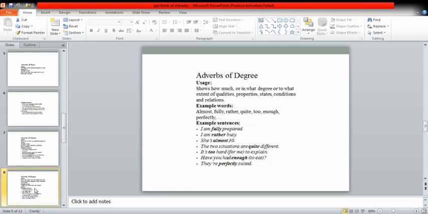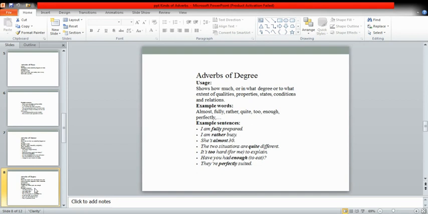The next kind is adverbs of degree. Yes, students, one thing I tell you is that it is always a difficulty for students that they get confused between the adverb of frequency and adverb of degree. So the best way to remember it is that an adverb of degree simply tells us about the quantity of the action, to what extent or to what degree the action is done, whether it is finished, whether it is unprepared, whether it is quite, whether it is enough, whether it is perfectly done.